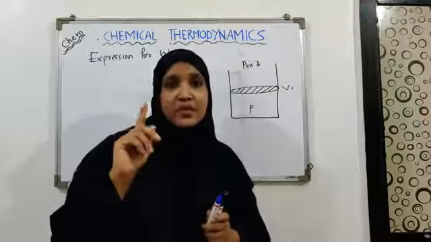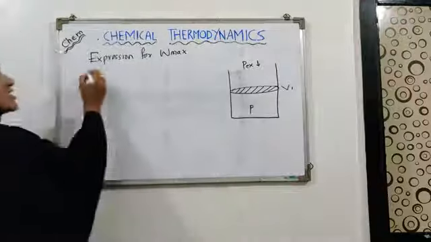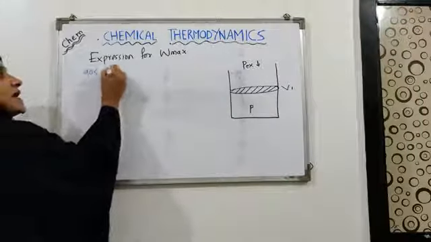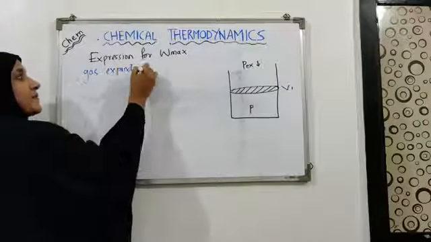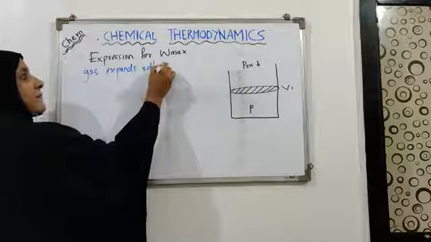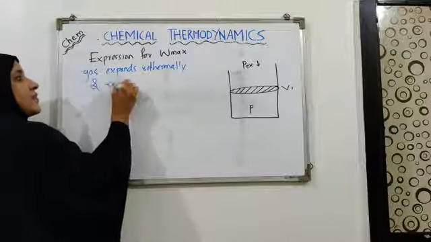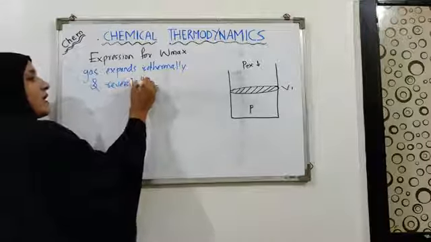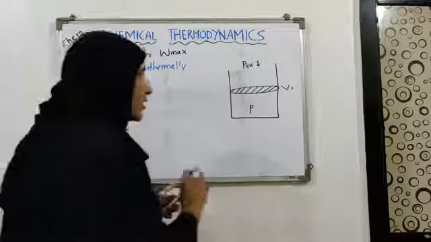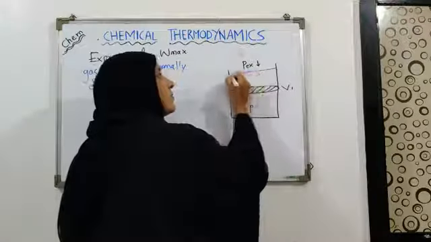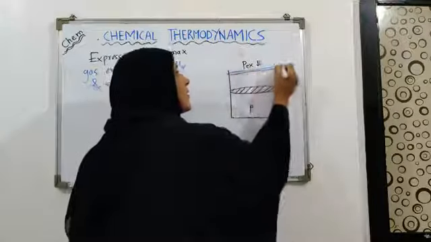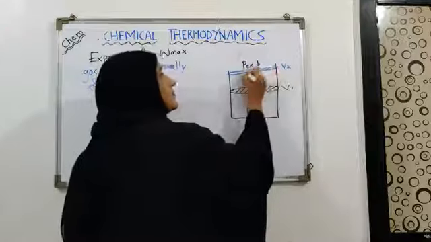This is an important point to mention, that the gas expands isothermally and reversibly from the initial volume V1 to the new volume V2.